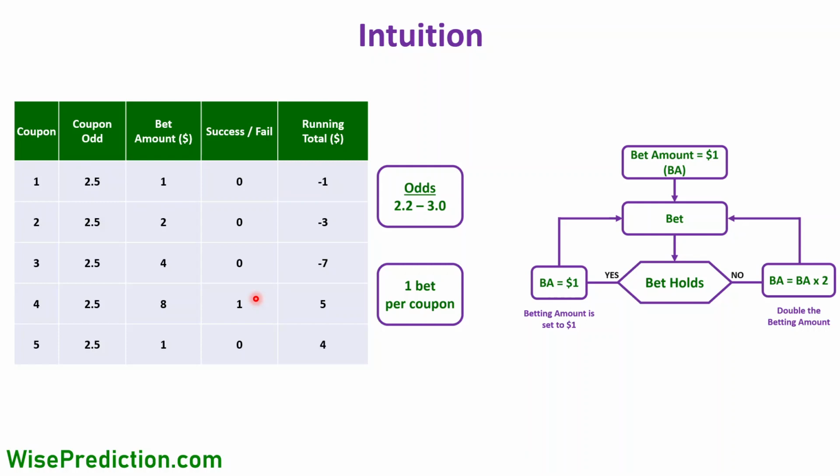And the risky part of this strategy is that if you happen to have too many consecutive losses in a row, your loss is going to be increasing exponentially. So there's a certain risk there that you need to think about. And if you happen to have too many losses consecutively, then maybe it may be time to go back and start from $1 again, because no one necessarily has an unlimited amount of budget in his pocket. So that's the risky part of the algorithm. But on the other hand, as soon as one bet holds, it brings you to the positive side, so that you start making profit.